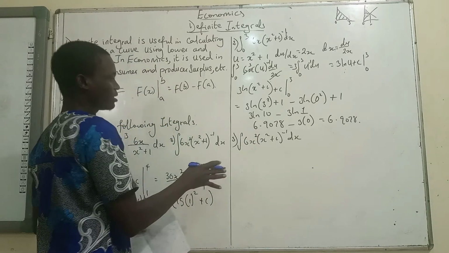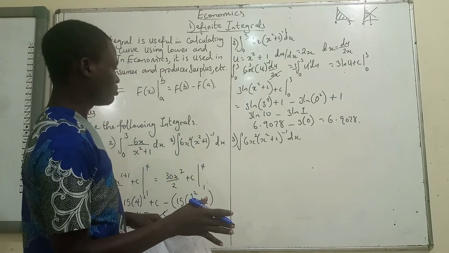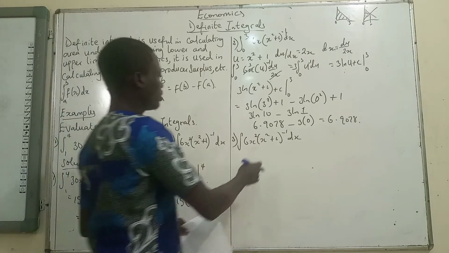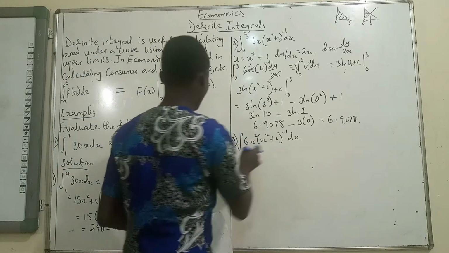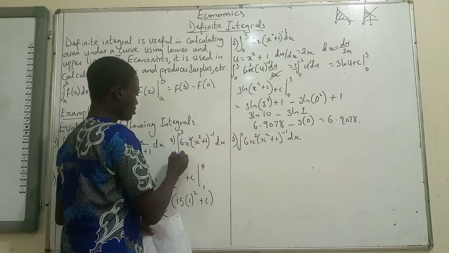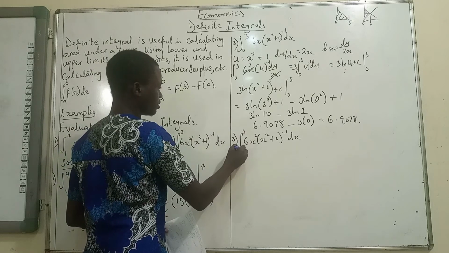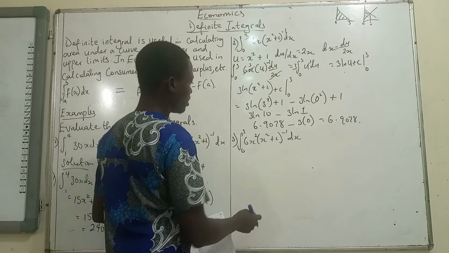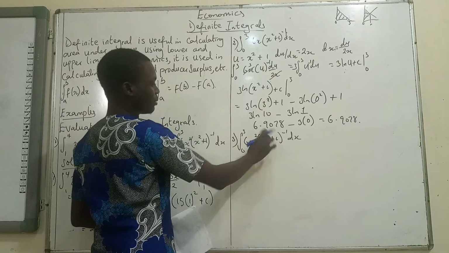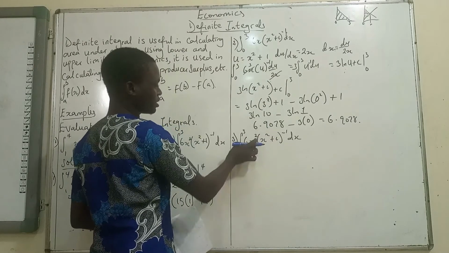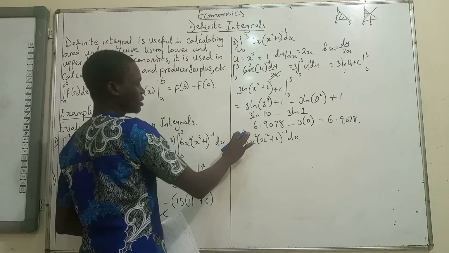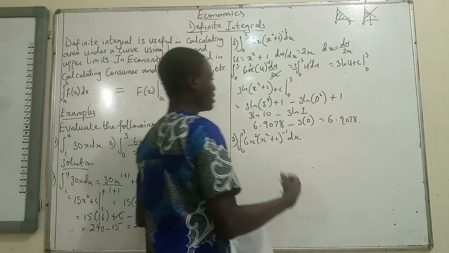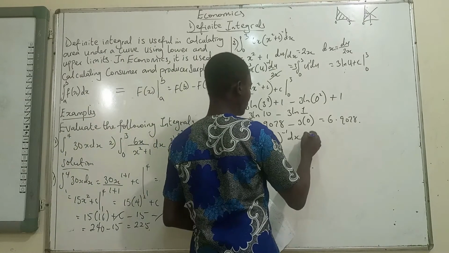So if you have something like this, from 0 to 3, when we differentiate the 2x, 6x squared divided by 2x is not going to give us a constant. So what we need here is an understanding of integration by parts.